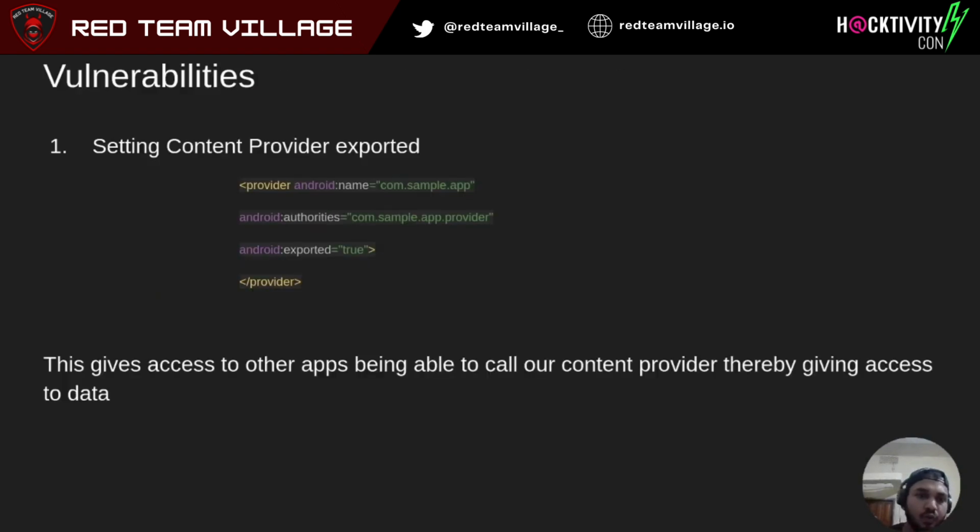Now the vulnerabilities. The first major vulnerability is making the component exported itself. If you set exported to true, this gives other apps access to call your content provider and query data from your app's internal private directories.